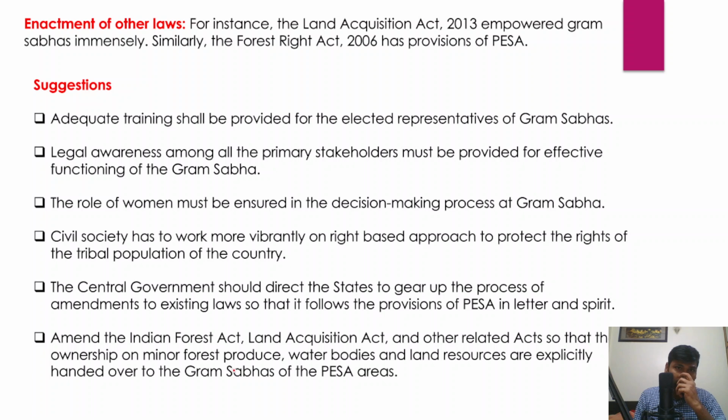In fact, the government has also enacted various laws, and these laws come in conflict with the fair implementation of the Panchayat Extension to Scheduled Areas Act at the grassroots level. For example, the Land Acquisition Act of 2013 has empowered the Gram Sabhas immensely. Similarly, the Forest Rights Act 2006 also has provisions overlapping with the Act. So these are some of the problems that the local self-governance institutions in scheduled and tribal areas have been facing.